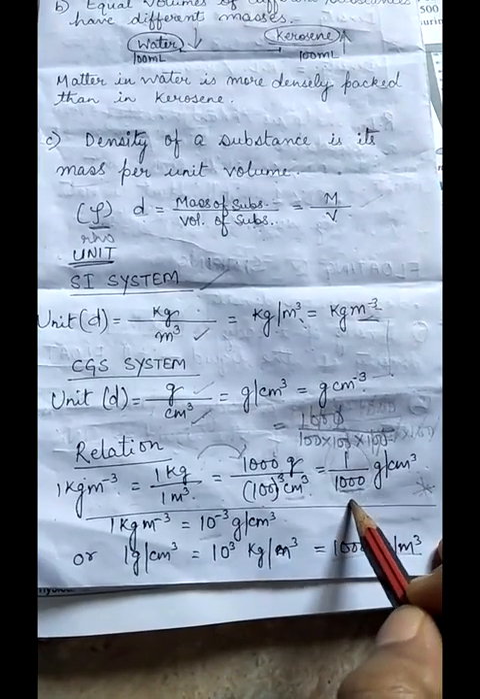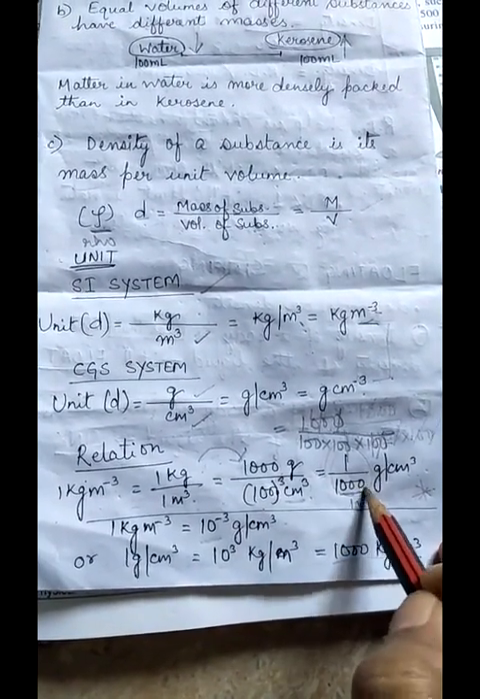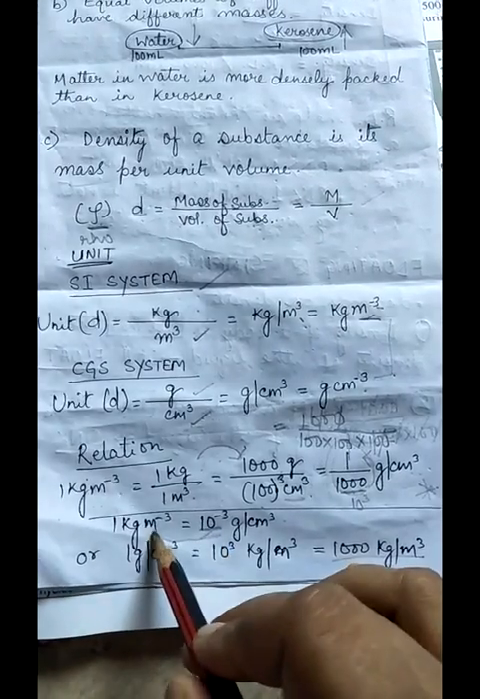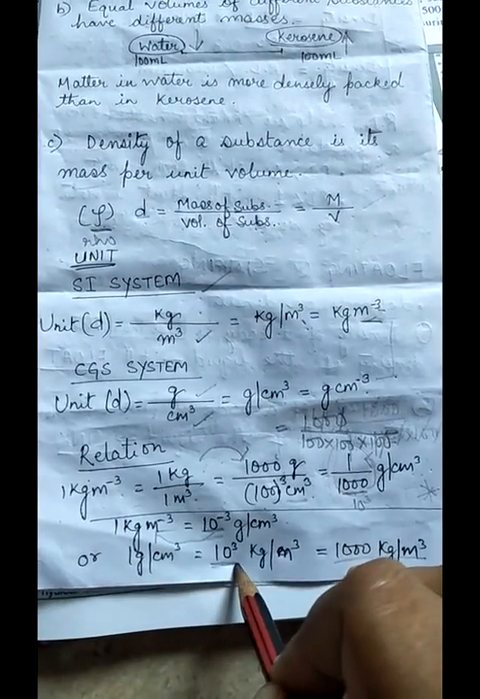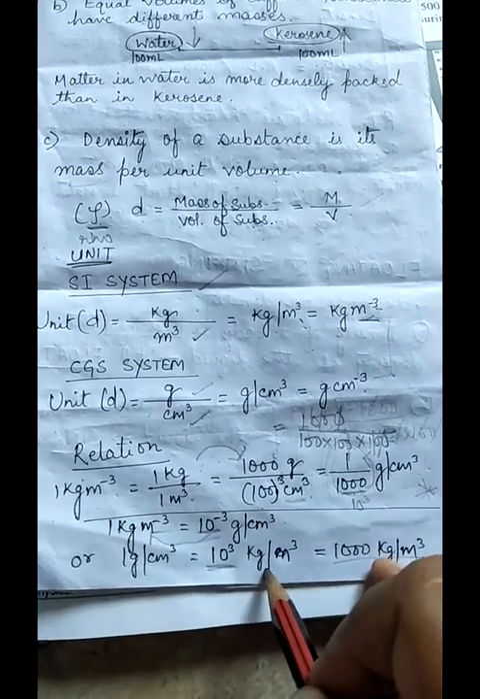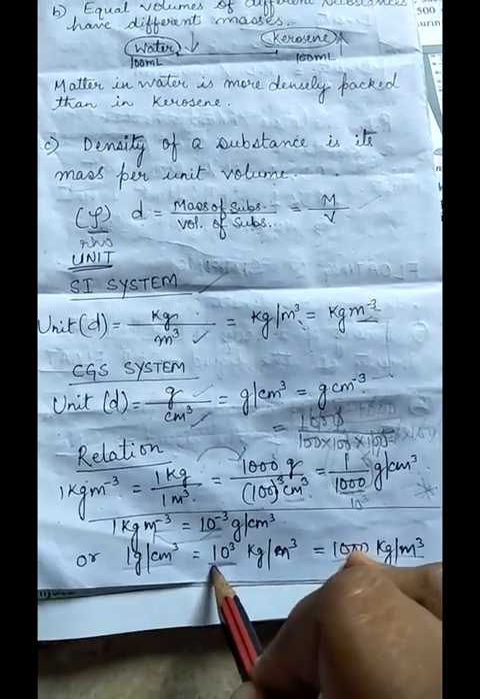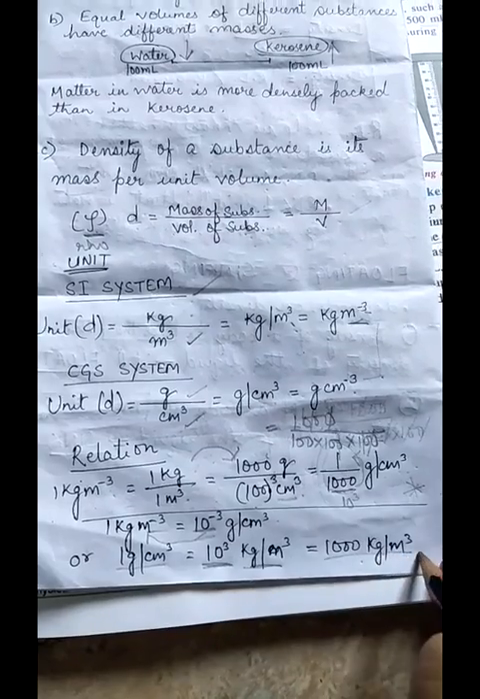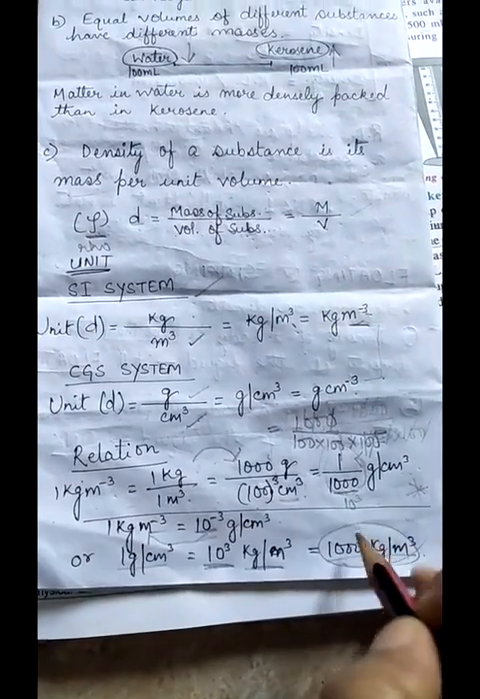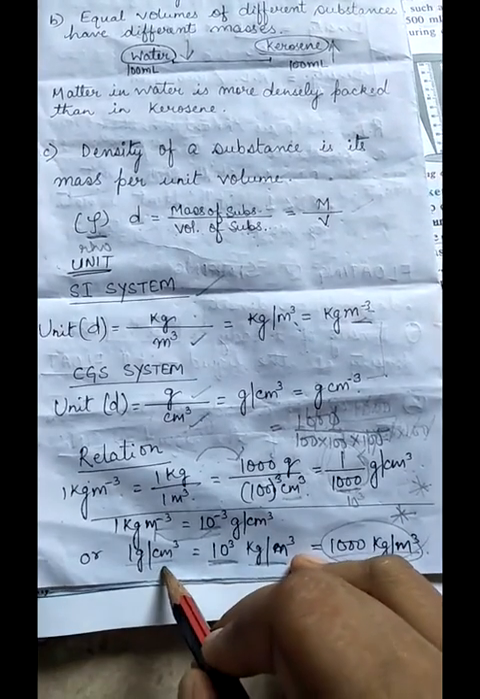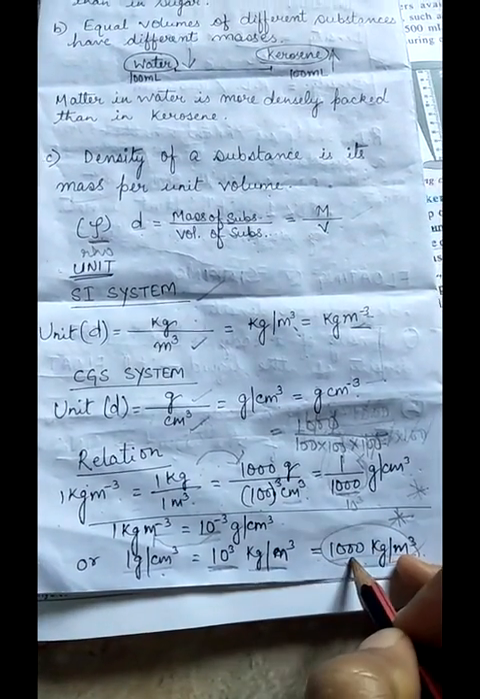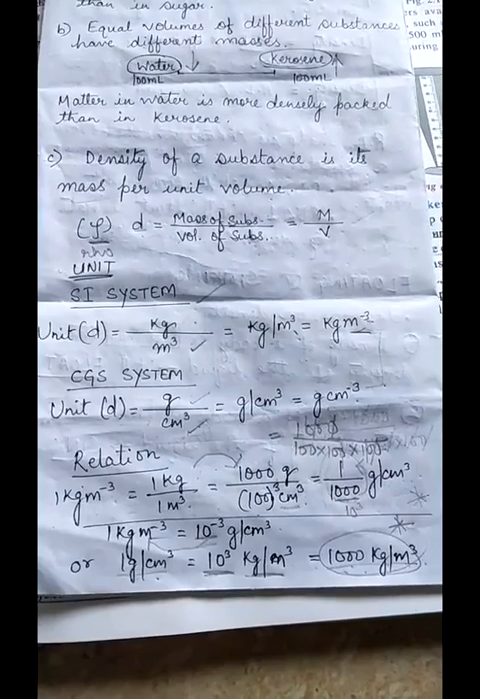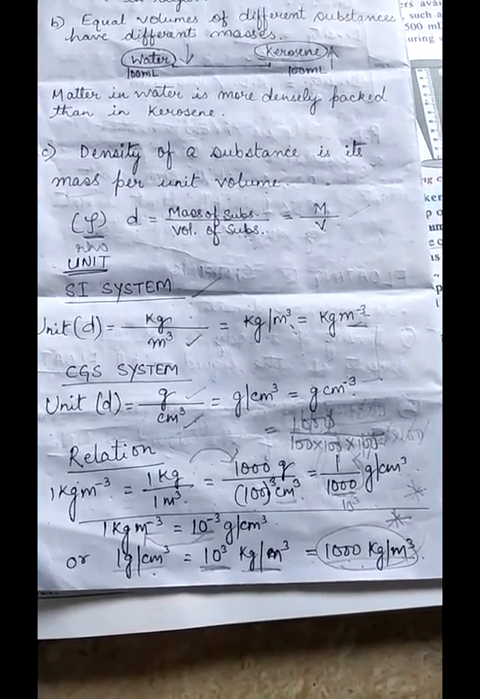1000 can be written as 10 raised to power 3. So when it goes upward, it will be 10 raised to power minus 3. And when we shift this to this side, it will become 10 raised to power 3. And it will become 1 gram per centimeter cube is equal to 10 raised to power 3 kg per meter cube, or 1000 kg per meter cube. This is a very important relationship that you have to learn. 1 gram per centimeter cube is equal to 1000 kg per meter cube. This is a very important relationship. It will be used the most in your numericals.